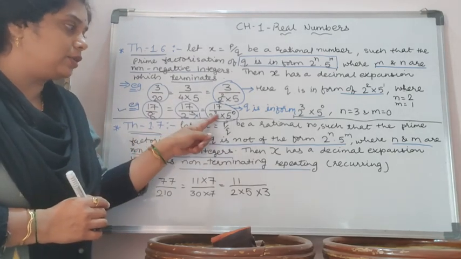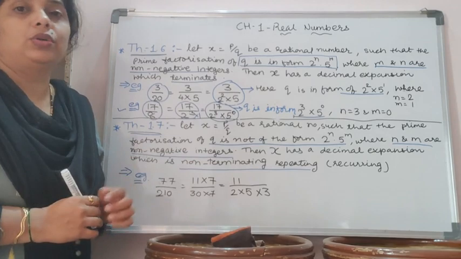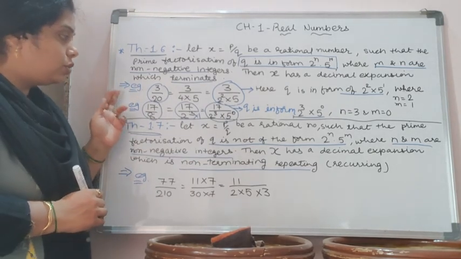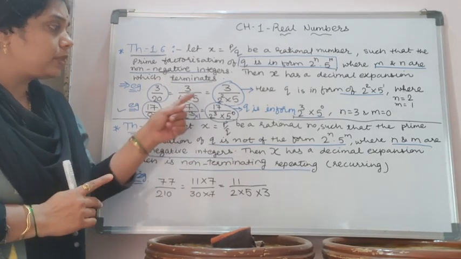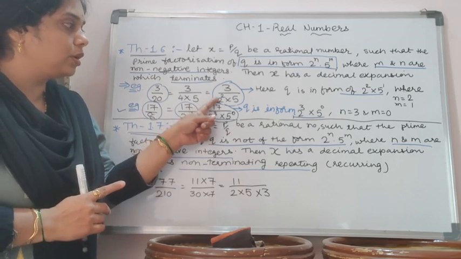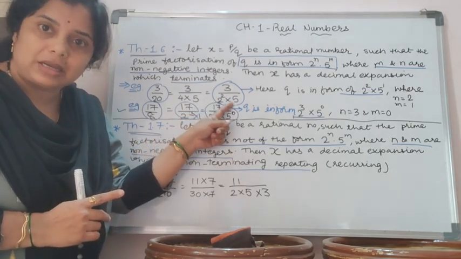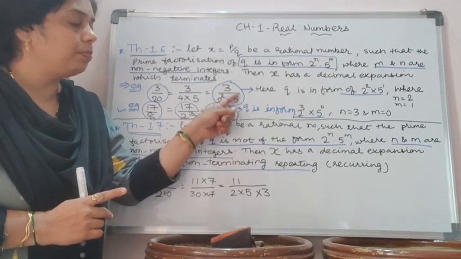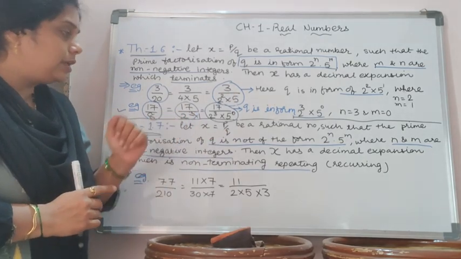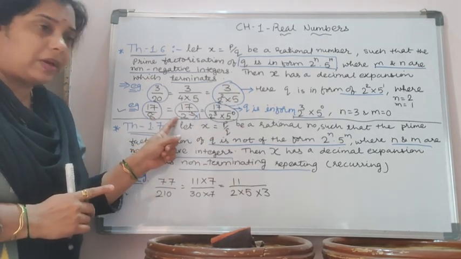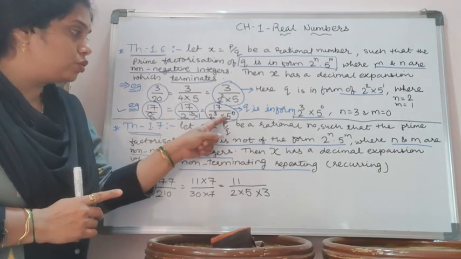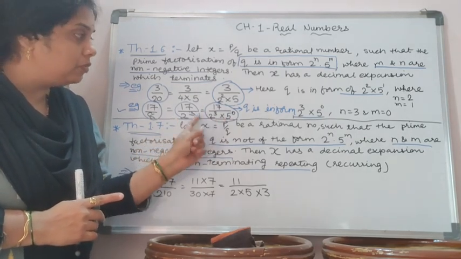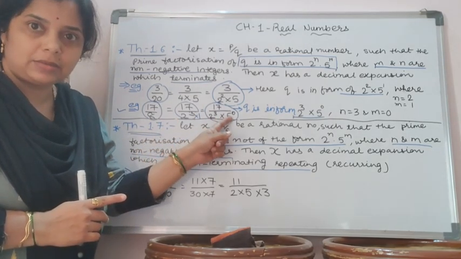But here n is equal to 3 and m is equal to 0. So in both cases, in the first case, both 2 and 5 factors are there having power. In the second case, just the 2 factor is there. There is no 5 factor, but I involve 5 like this.